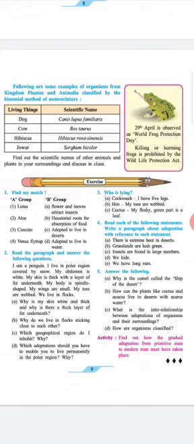Box: 29th April is observed as World Frog Protection Day. Killing or harming frogs is prohibited in the Wildlife Protection Act.